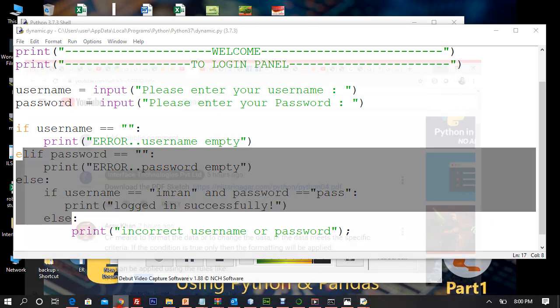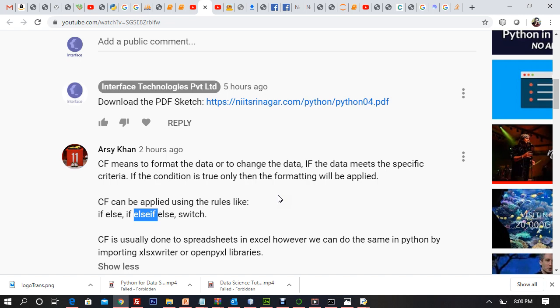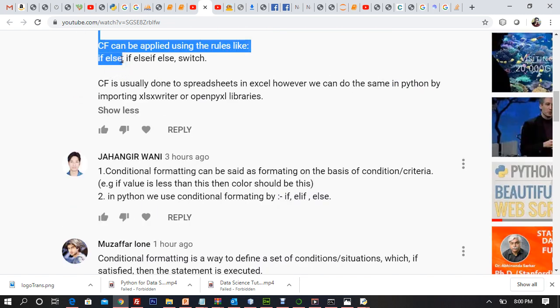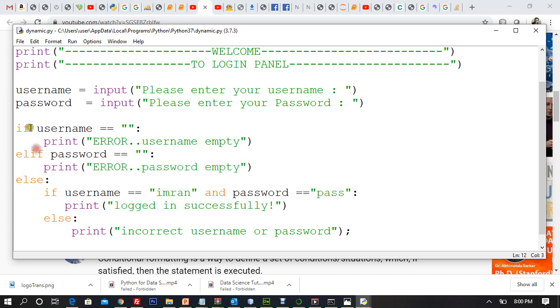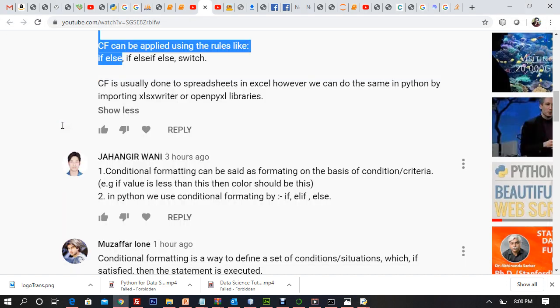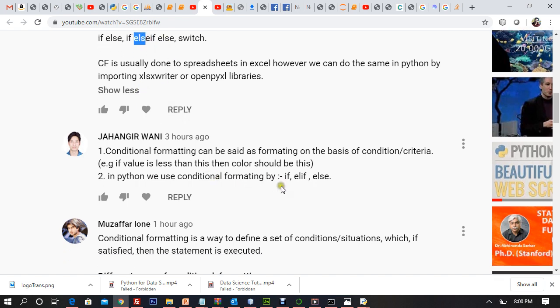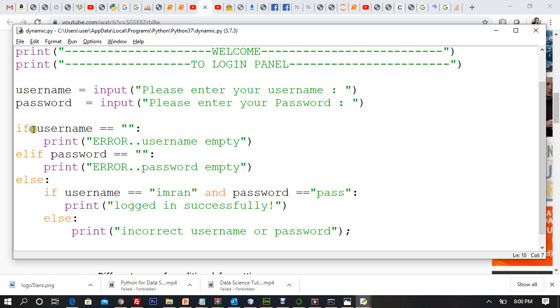Now if I go back to your questions, right, and you can see if and else, have we used? Yeah, we have used if and else, right? Prior to this we learned if and else. And have we used else if? Yeah, we have used elif. If, elif, else, all three are used.